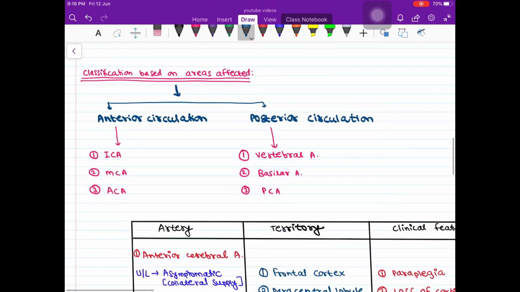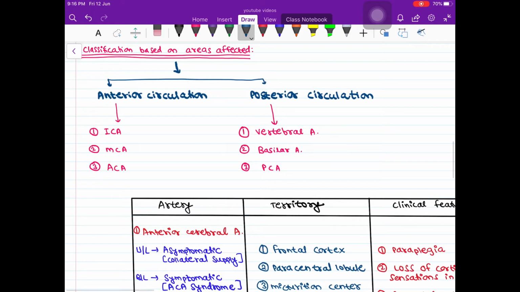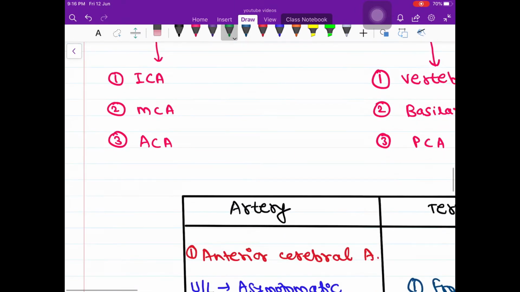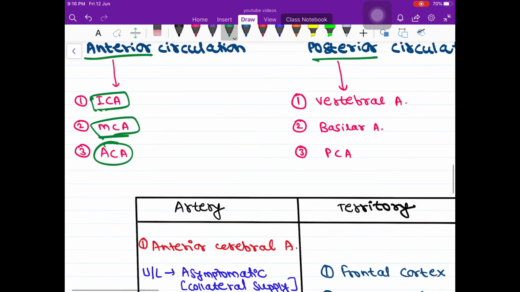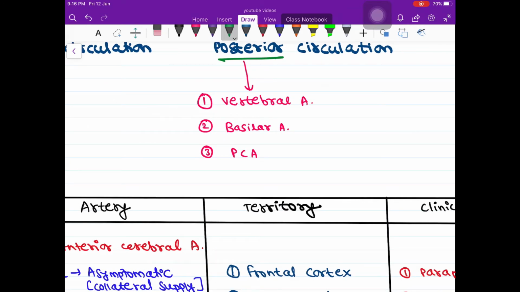Now classification based on the areas affected. So the brain circulation is mostly anterior circulation and posterior circulation. This anterior circulation involves internal carotid artery, middle cerebral artery and anterior cerebral artery. Okay. And this posterior circulation includes vertebral artery, basilar artery and posterior cerebral artery.